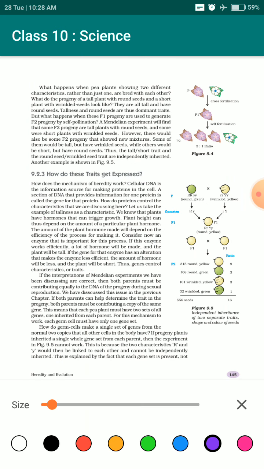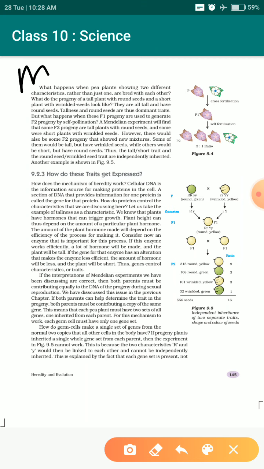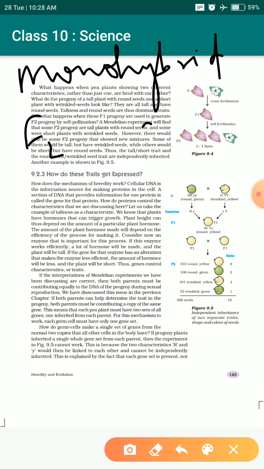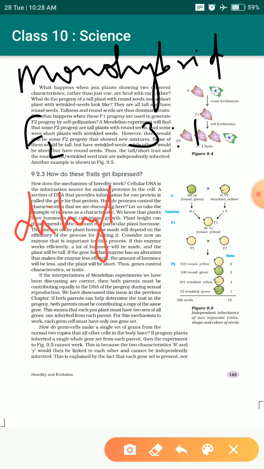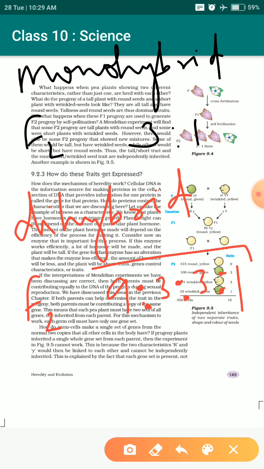So Mendel concluded one thing: if there is a monohybrid cross, the F2 generation will be 3:1, whatever the character you take. And if it is a dihybrid cross, the F2 generation will always have 9:3:3:1 as the ratio, whatever character you take. So always remember this ratio. This ratio is actually important.